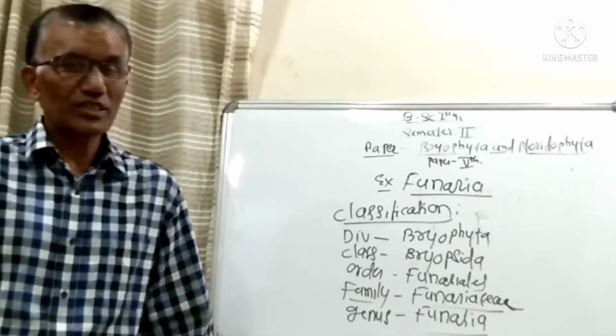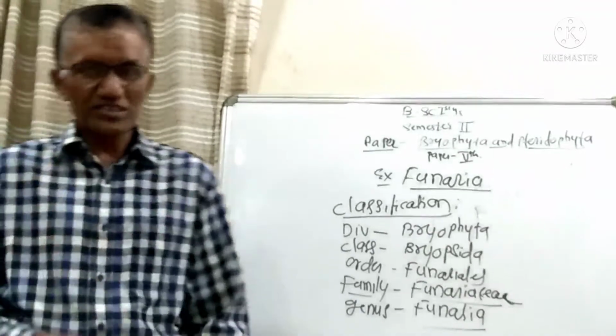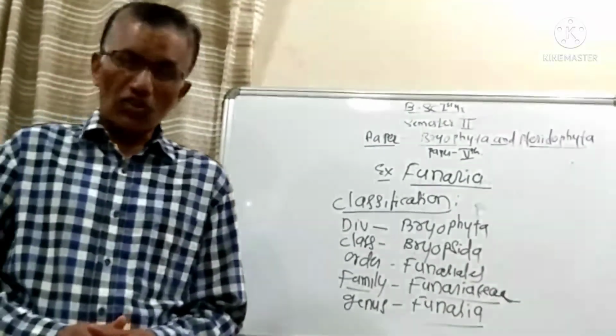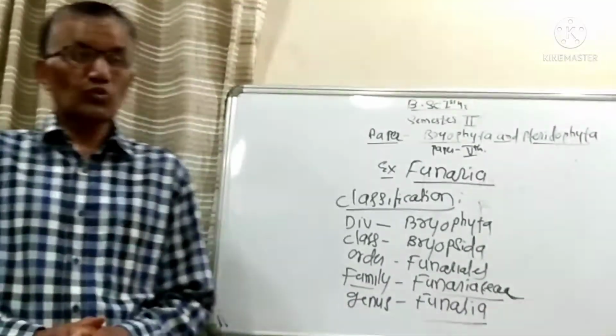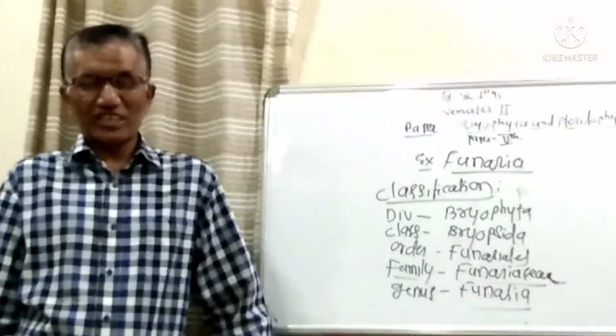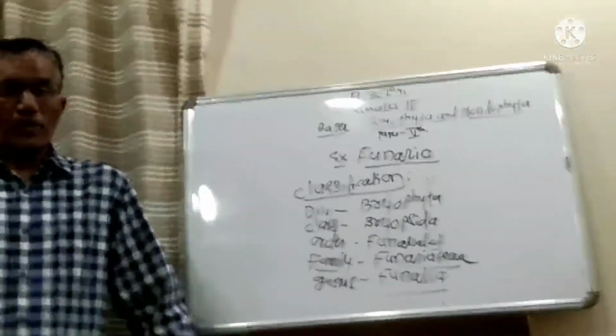It is one of the most important advanced gametophytic plants whose plant body is differentiated into root, stem and leaf-like structures, but they do not have a true root, true stem and true leaf. That is a very important point.